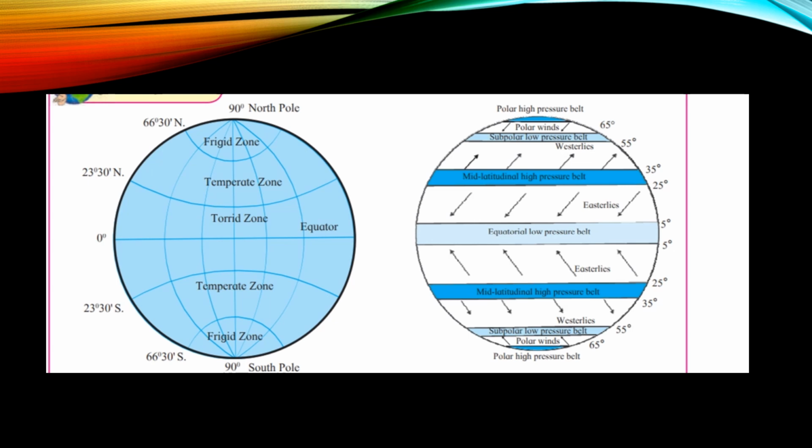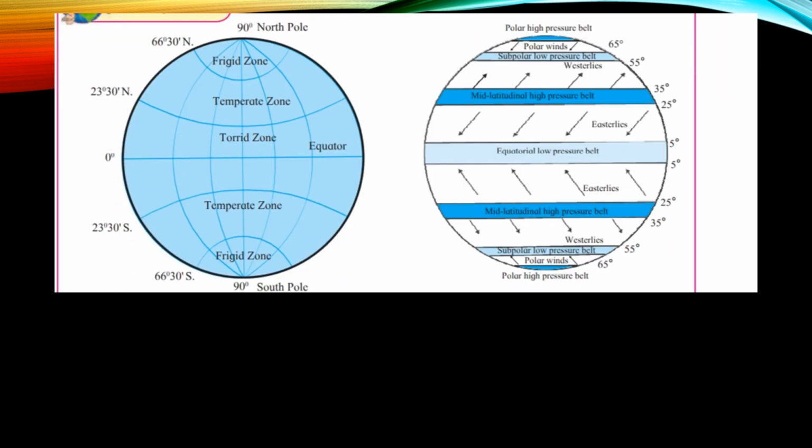Similarly, on the right hand, we have the picture of the pressure belts. But here the extent of these belts is not as large as the temperature zones, as their latitudinal extent is about 10 degrees.